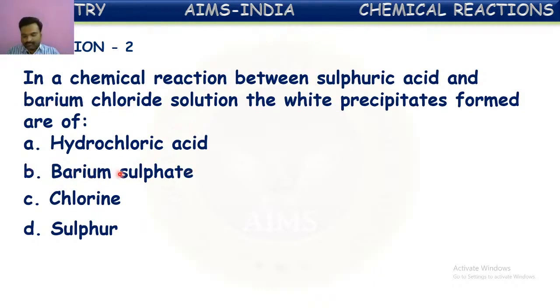So here barium sulfate is a white precipitate formed in this reaction. So in this way, we can see some more questions later. This is about chemical reactions from the chemical reactions and equations chapter. Further, in the next session, we are going to talk about chemical equations, different kinds of chemical equations.